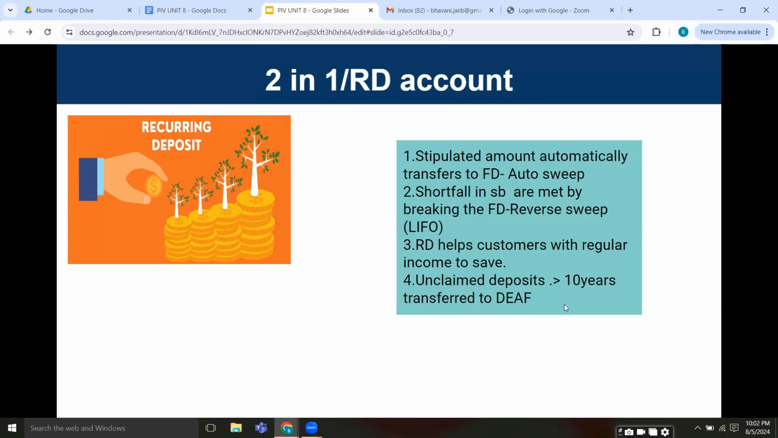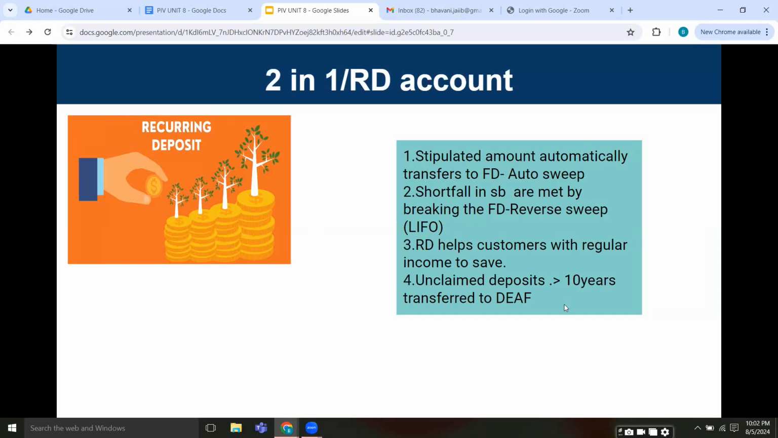So what happens is, in case the amount is fixed in the SB as 10,000, and there is a shortfall of, suppose say, 5,000. So the FD will be broken, and that 5,000 will be taken off from the FD and put in the SB account. Here, this follows the method called as the LIFO, that is last in first out. So whatever comes in last will go first. So that is the procedure.